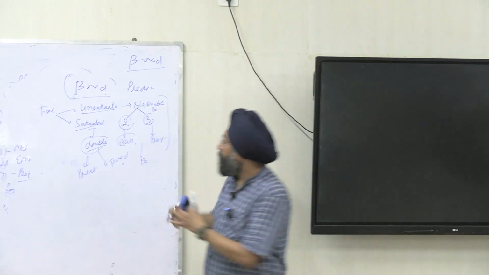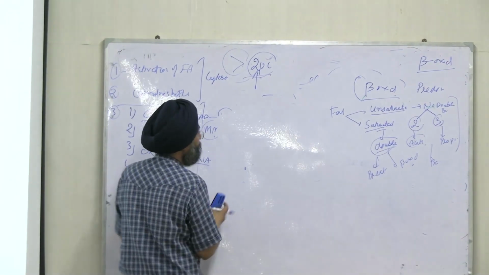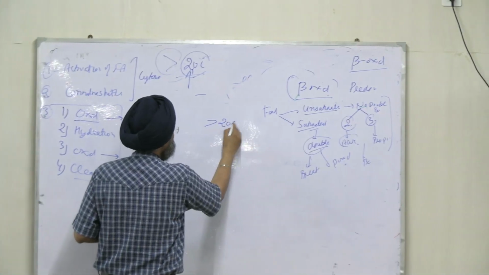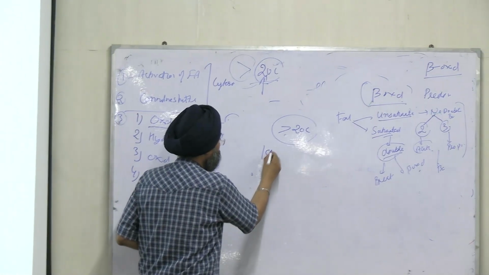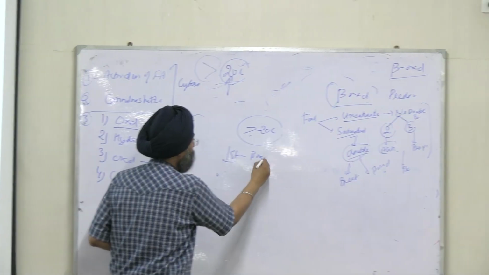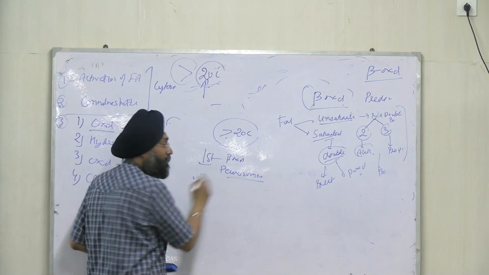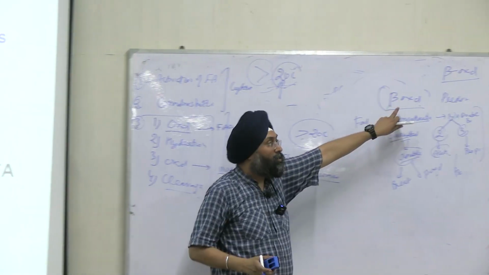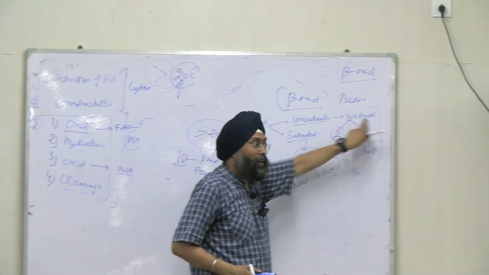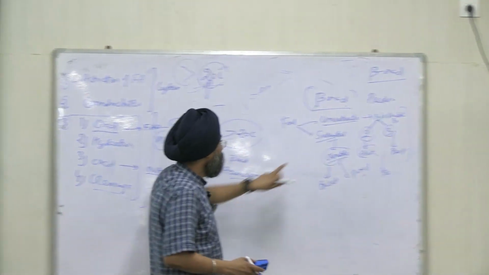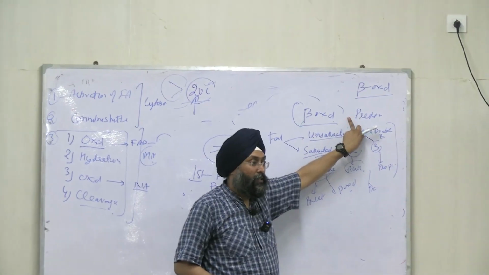And moreover, before that, it will see whether it has more than 20 carbons or less. If it has more than 20 carbons, then first of all it will undergo beta oxidation in peroxisomes. Then it will come to beta oxidation, and then it will decide whether it contains a 2 carbon or 3 carbon fragment. And if it contains a double bond, then it will break the double bond, then it will proceed to beta oxidation.